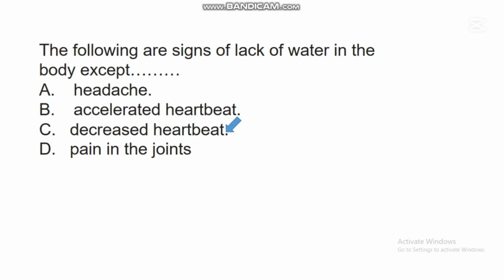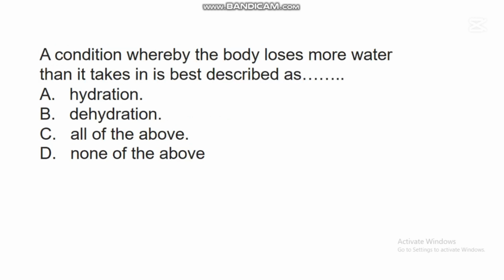The next question says, a condition whereby the body loses more water than it takes in is best described as dash. A, hydration. B, dehydration. C, all of the above. D, none of the above.